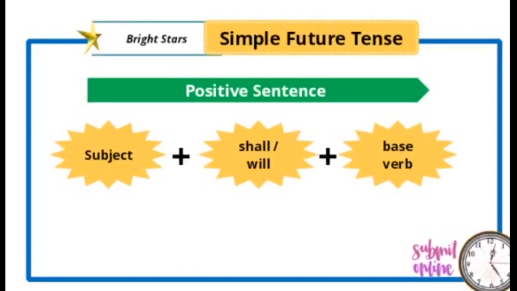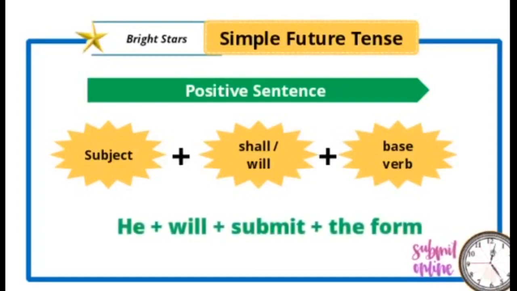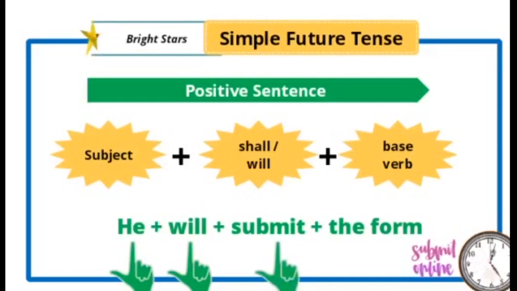One example is: he will submit the form. He is the subject, will is the helping verb, submit is the main verb, the form is the object. Like this we form an affirmative sentence or positive sentence or statement.